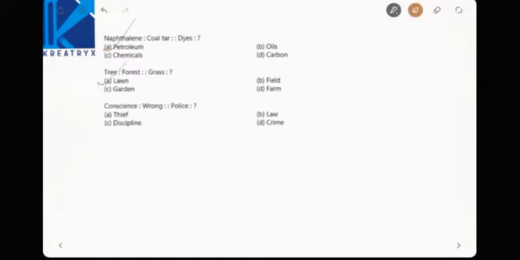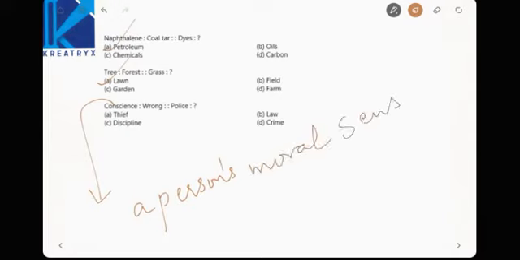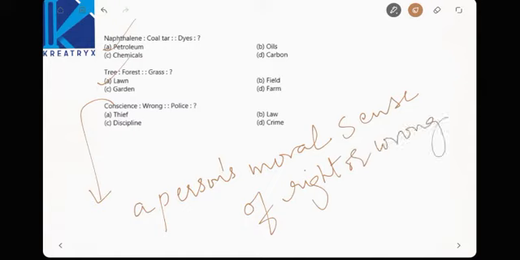Conscience, wrong. Conscience means a person's moral sense of right or wrong, right? Right or wrong. A person's moral sense, right or wrong.